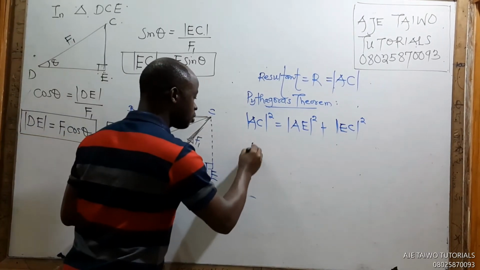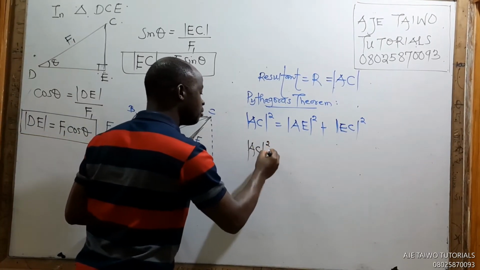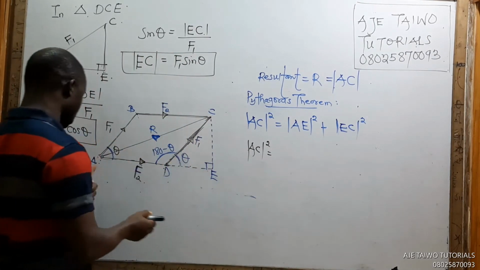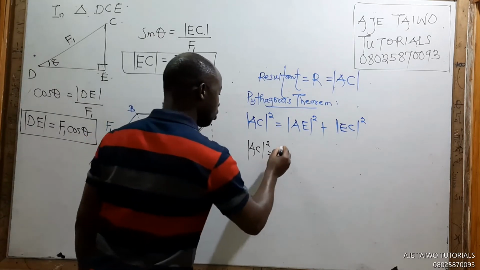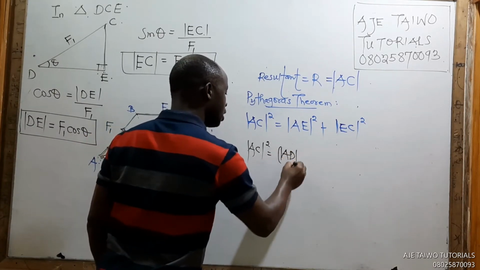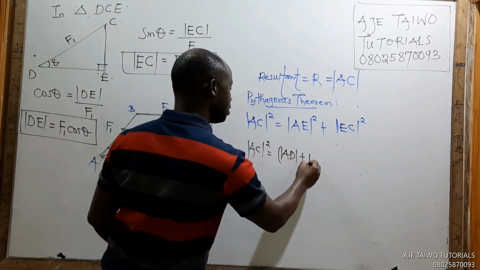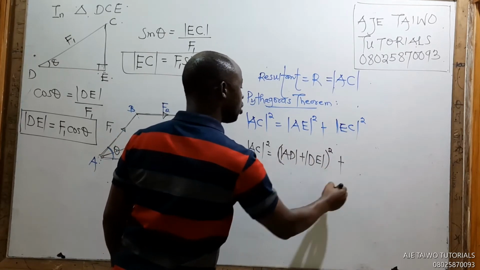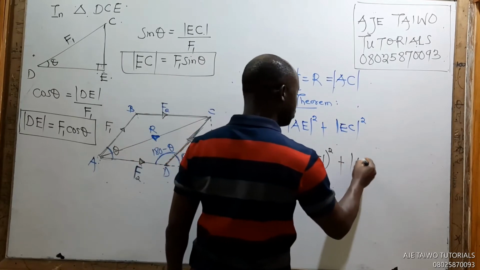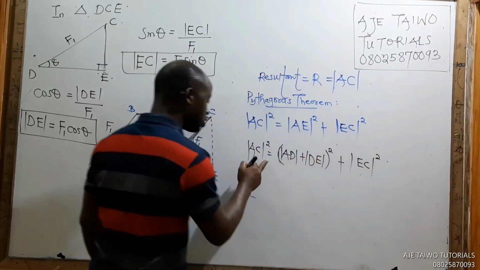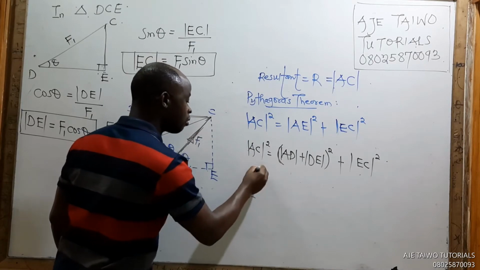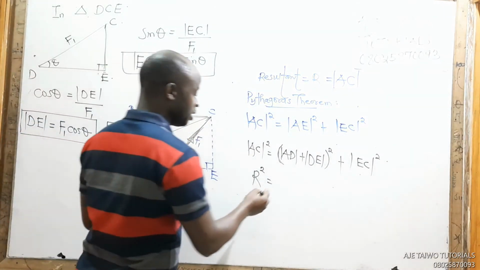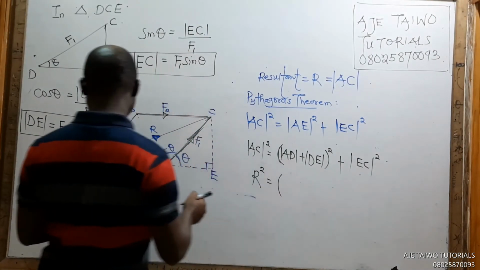Our AC squared, by Pythagoras theorem, is AE squared plus EC squared. What is AE? AE is AD plus DE. We know EC, you can put that in later. AC is called R, your resultant that I want to derive. So what is AD?